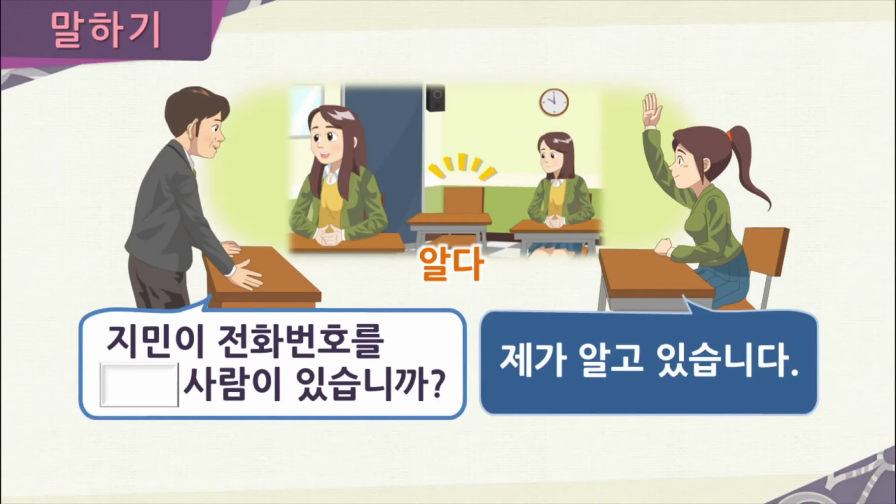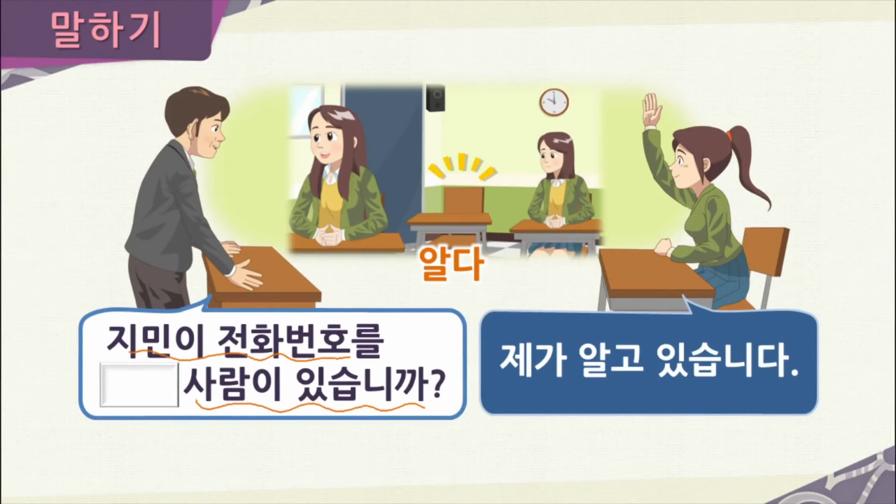Now here, Jimin is absent for class. The teacher asks, 사람이 있습니까? Or, is there a person? Now, what kind of person is he asking about? So you can see in the front part, it says, 지민이 전화번호를, right here, or someone who knows Jimin's phone number.